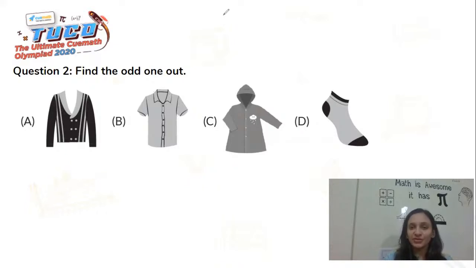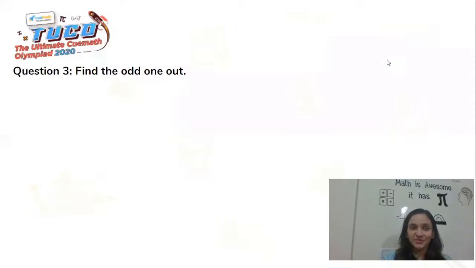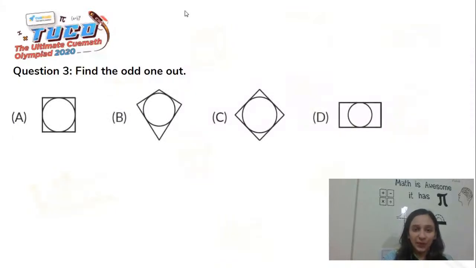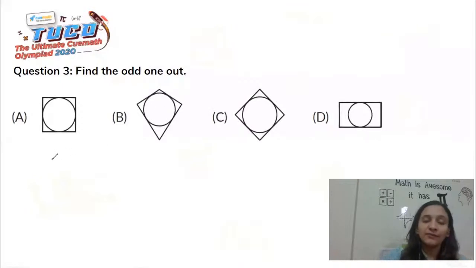With this, we will move on to our next question, again, which is based on finding the odd one out. Okay, so let's see how many of you can answer this. Now, we'll have to understand the property wherein three of them are the same, but one of them would not be the same. We have in option A a shape which is outside, which is a square, and inside we have a circle. Now the circle is touching all the sides of the square. So there is no side of the square which is not being touched by the circle, which is the shape inside the square.